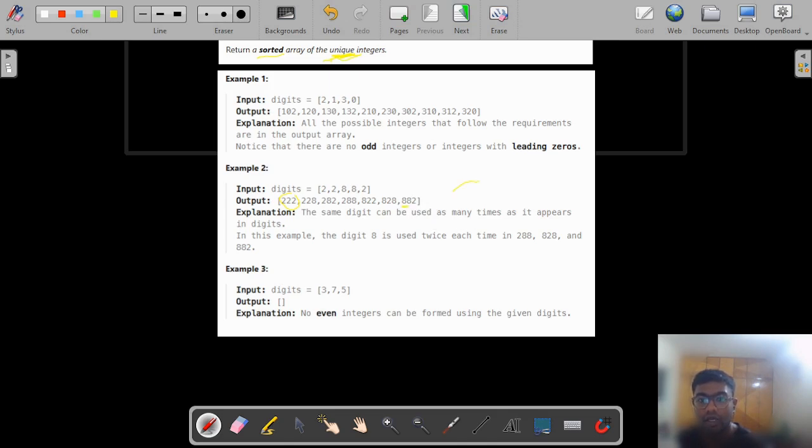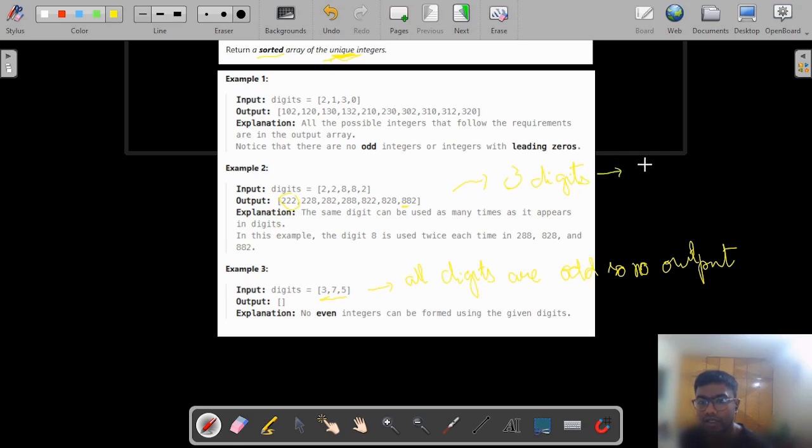So we know that a 3-digit number needs to be even, and in example 3, all digits are odd, so no 3-digit even number is possible.